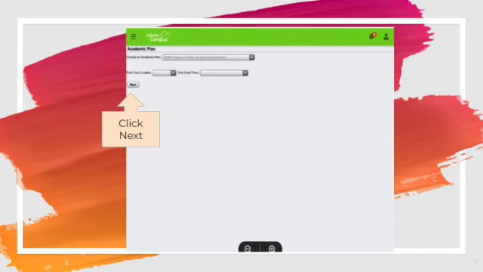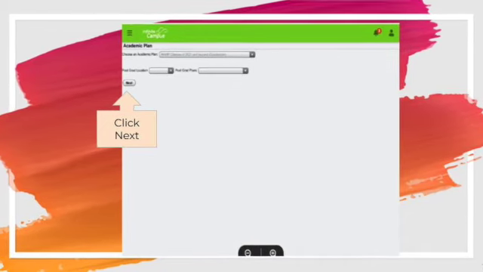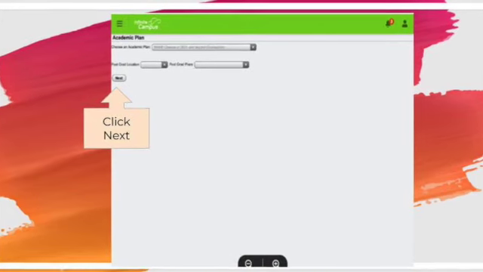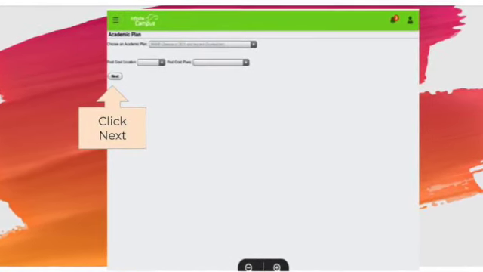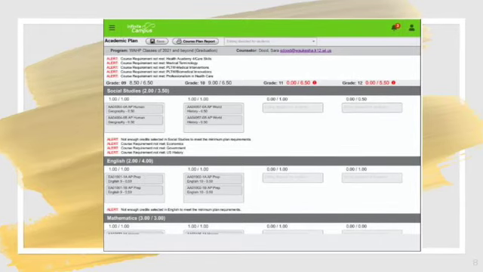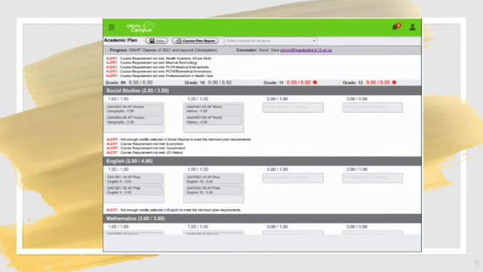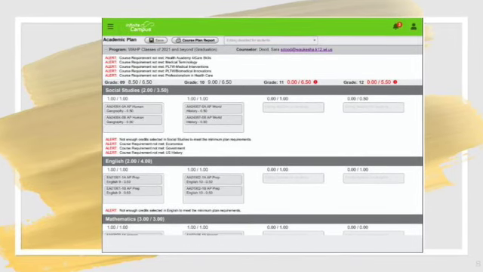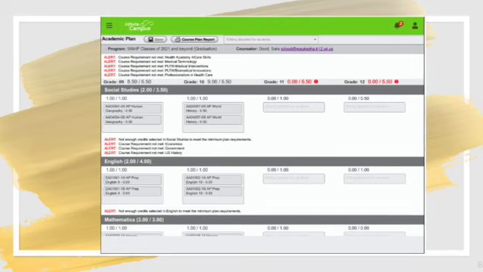From there, this screen will pop up. You do not need to change anything on this screen. No worries, just hit Next, and that will bring you to your academic plan. This academic plan shows you what classes you have currently taken and that you are currently enrolled in. It also alerts you for classes that you have not taken yet that you still need to graduate.